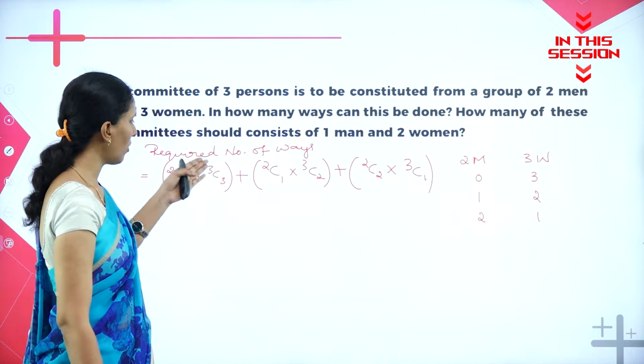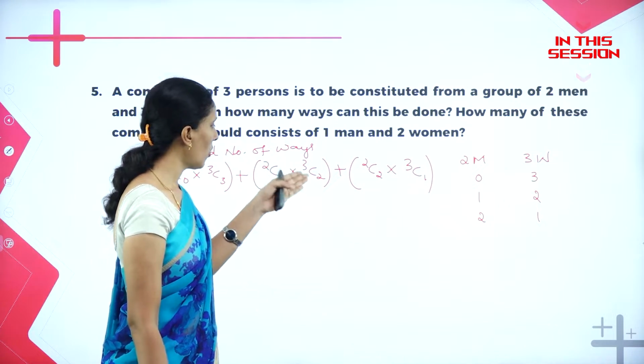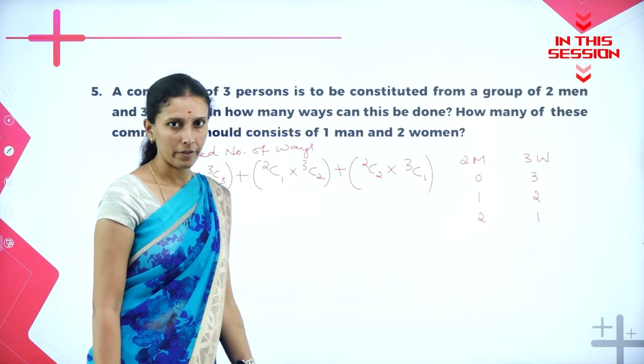So no men are selected, all the 3 women are selected, 1 man or 2 women, 2 men or 1 woman.